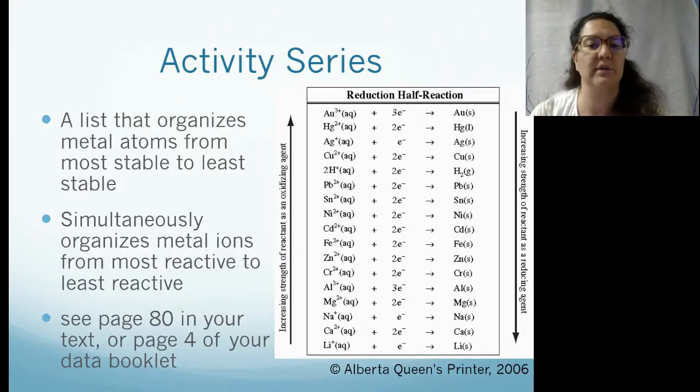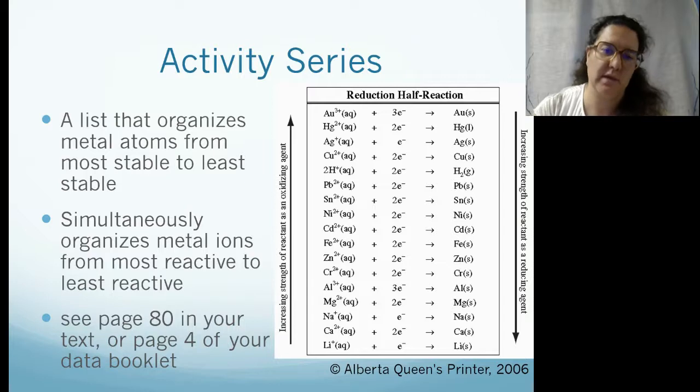So you have a list called an activity series in your data booklet, and this gives us the reduction half reactions. So this organizes metal atoms from the most stable to the least stable. So we have increasing strength of oxidizing agent. Okay.